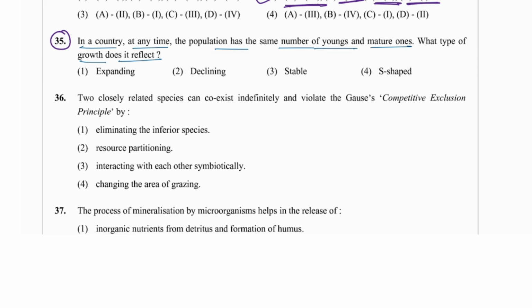If they have the same number of young and mature ones, the population is completely stable, maintained. So I'll go with the third.